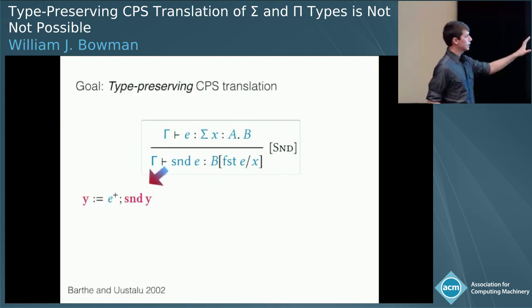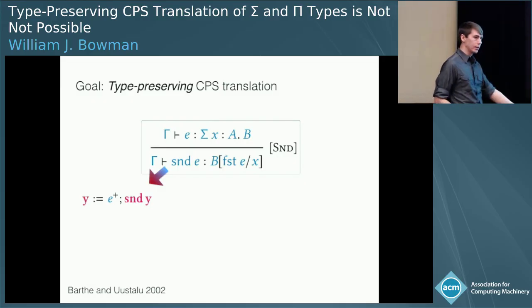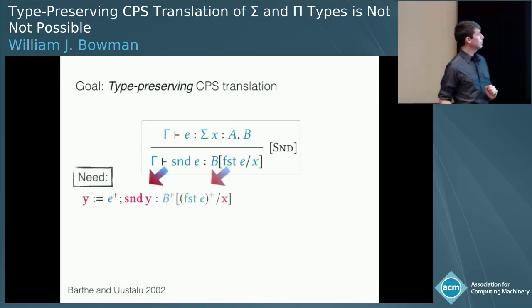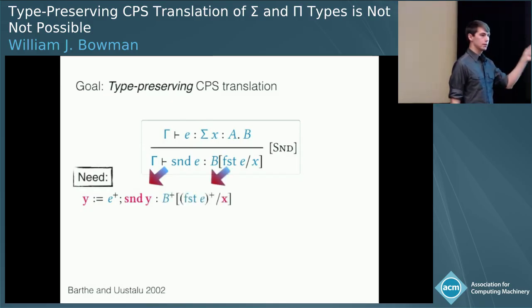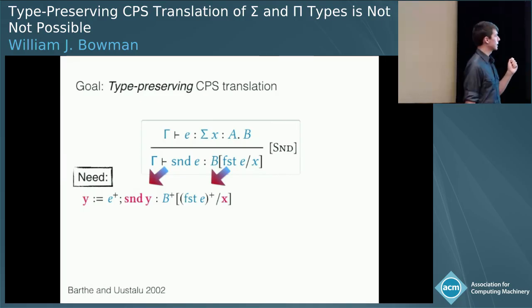Now, if we take a look at this expression second of E as a machine might look at it, intuitively what's going to happen is we're going to take E and run it down to a value. And only after we have a value will we do the second projection. Now, the problem is that type preservation mandates that we show this term, second of Y, has the type B plus with the translation of first of E replacing X. So this is what we need to show.